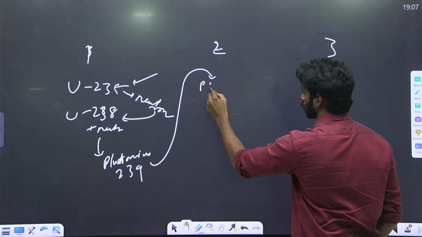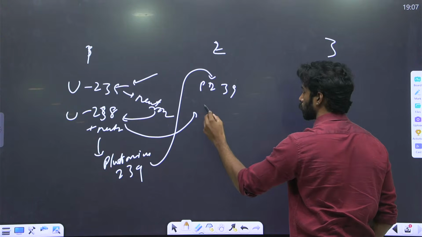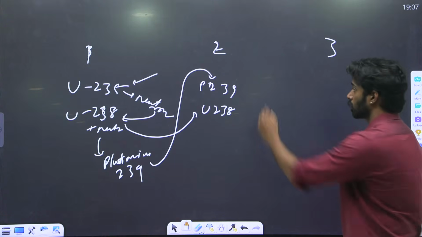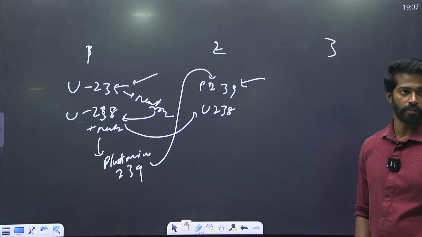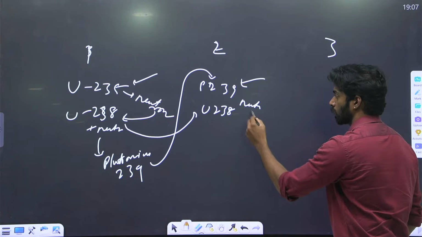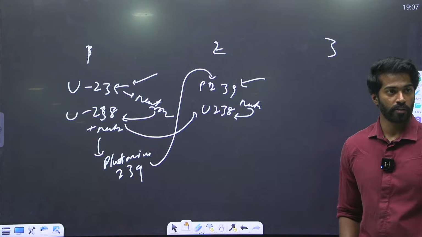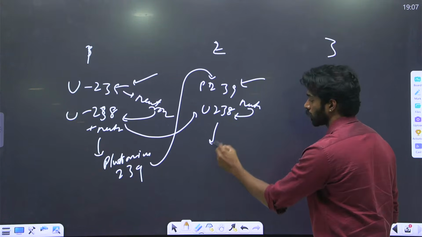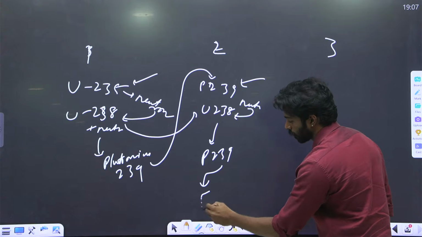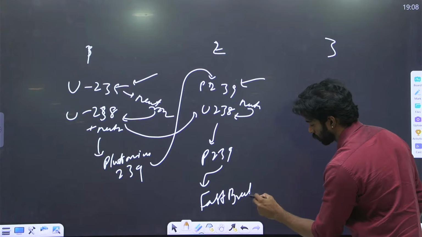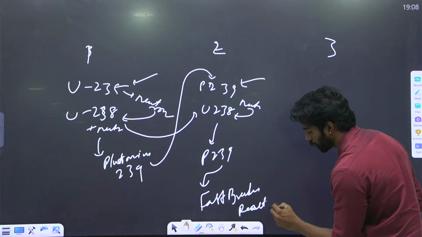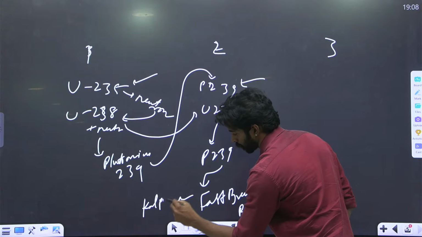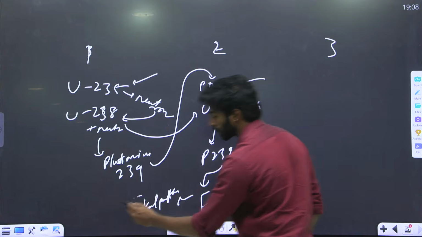Plutonium-239 and the leftover uranium-238. They'll take the plutonium-239 and uranium-238 and then they'll undergo fission for plutonium-239. Now this will burst and it will create neutrons and all of these will be absorbed by uranium-238. And when uranium-238 absorbs neutrons, what will come? Plutonium-239. This is called fast breeder reactor. Where is the fast breeder reactor in India? Kalpakkam, where fast breeder reactor is there and it has attained criticality.